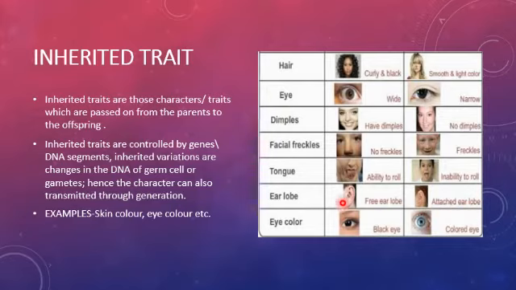These are the characters which we inherit from our parents, because you must have heard from your parents that the face or the eye color resembles the father, or the mother, and so on, because those characters are inherited and are present in the DNA of the germ cell.